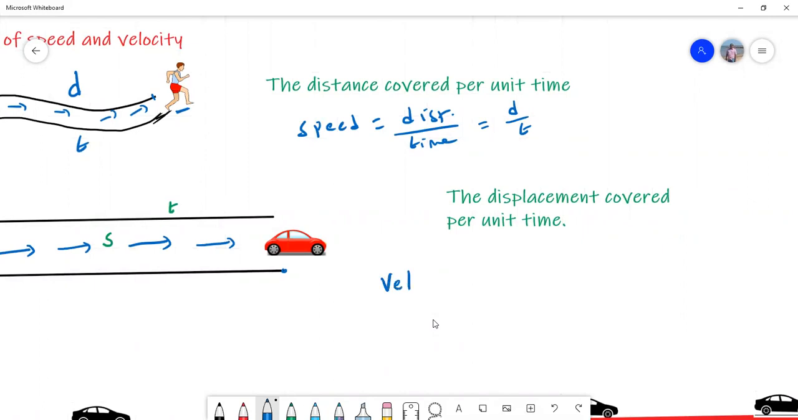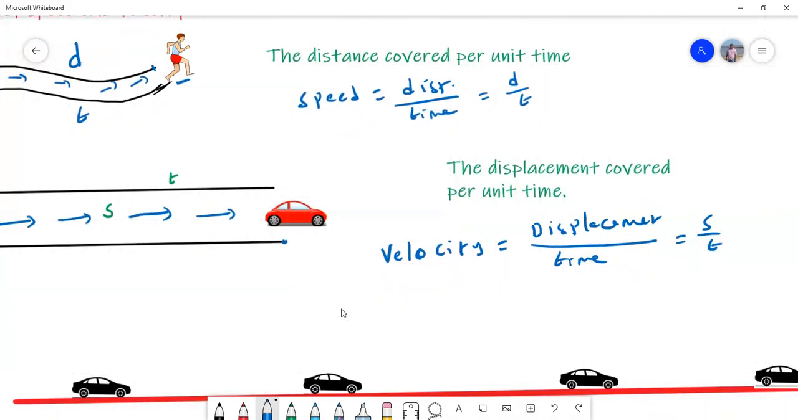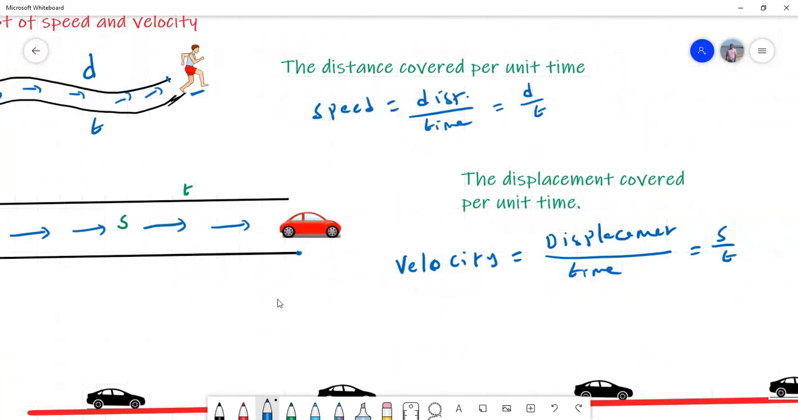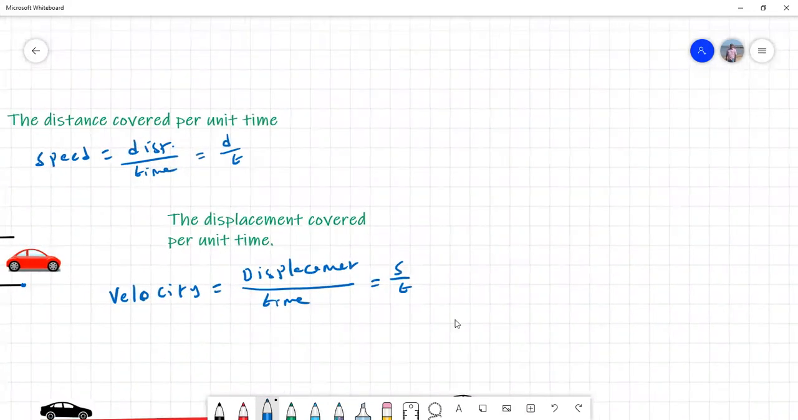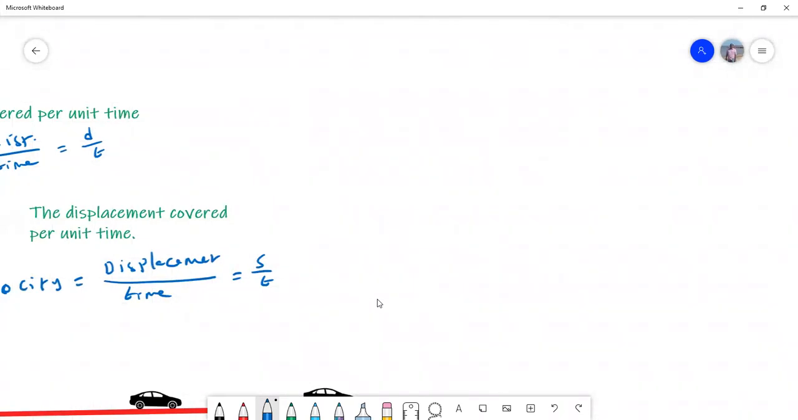So what is the definition for velocity? Velocity is equal to displacement upon time. So this is again S by T. In the previous class, I explained that distance is a scalar, but displacement is a vector. Why is displacement a vector? Because it has a direction. Now, since displacement is a vector, obviously velocity is a vector.